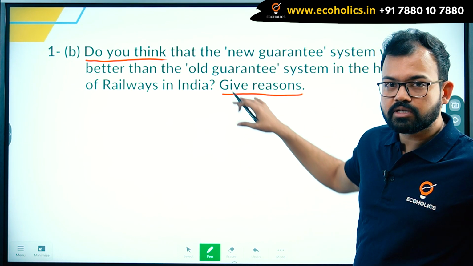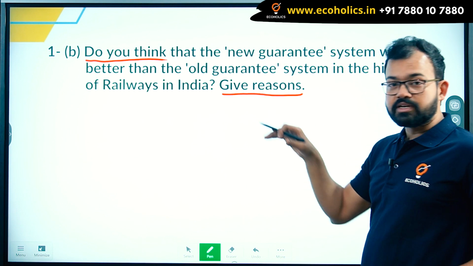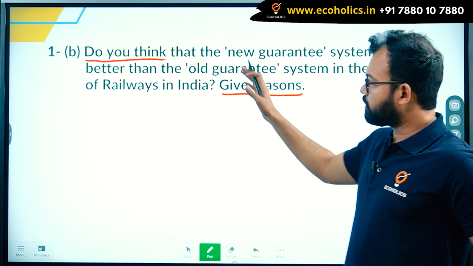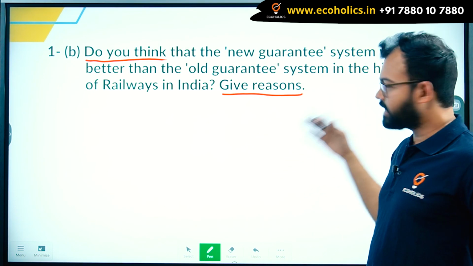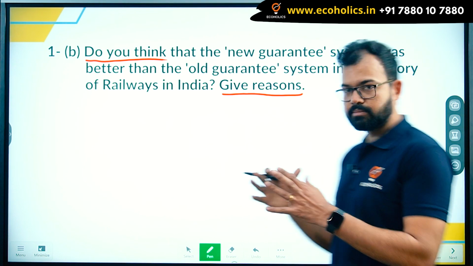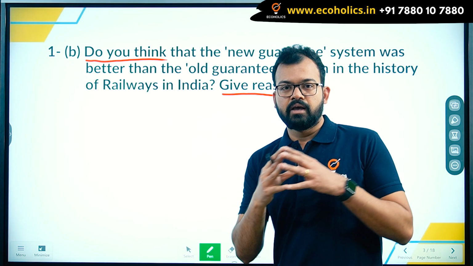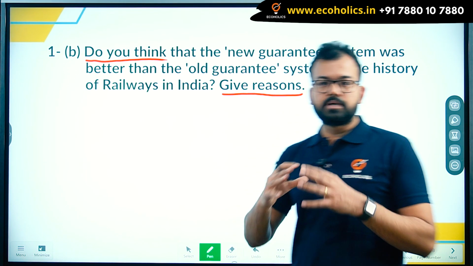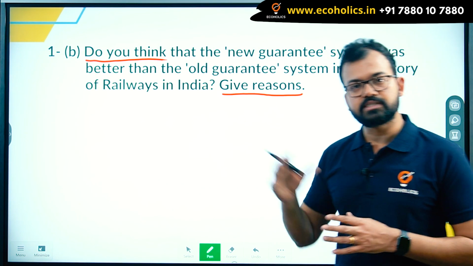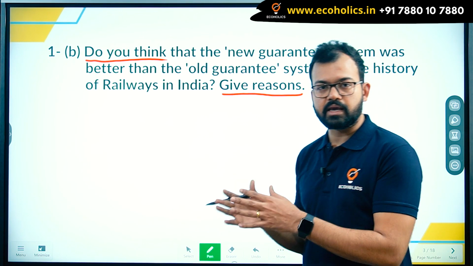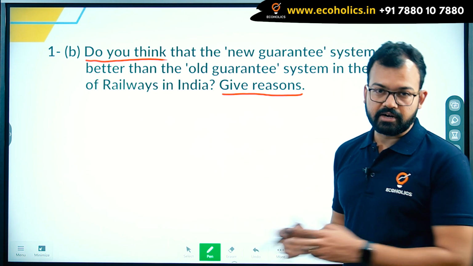Now, after reading the question, you will understand which one is better. If you are not aware of what the guarantee system is, in summary, there was a time when British investors were investing in India, especially in building Indian railway infrastructure.